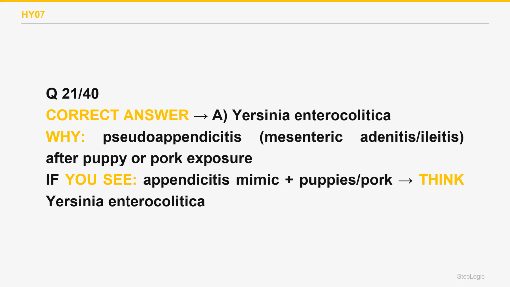Campylobacter jejuni causes bloody diarrhea and can precede Guillain-Barré, but it is not the classic pseudoappendicitis with normal appendix picture tied to puppies and pork. Choice B wrong. True acute appendicitis would show an inflamed appendix at surgery, whereas here the appendix is normal and the nodes are inflamed. Choice C wrong. This is Yersinia enterocolitica.